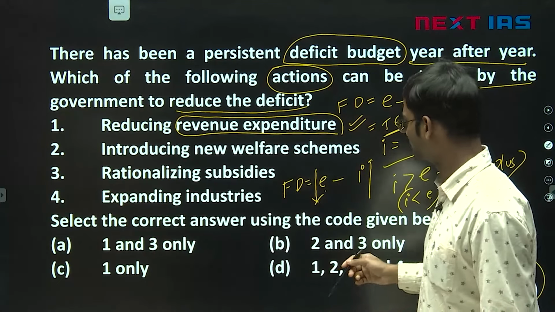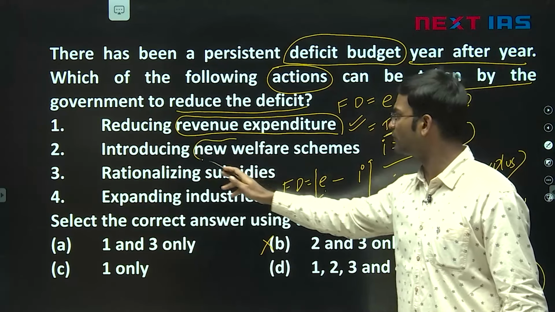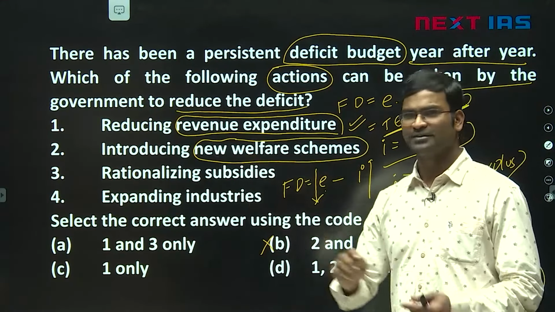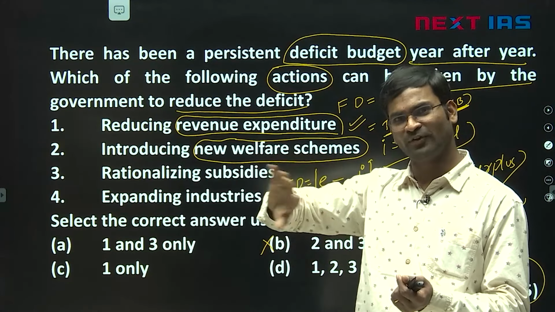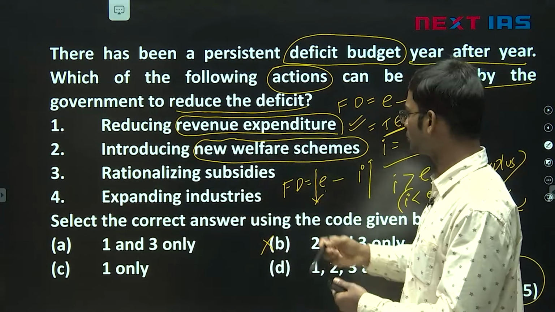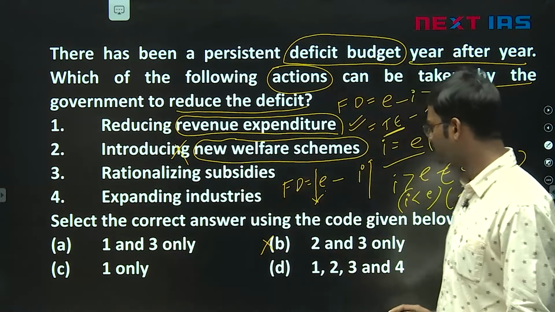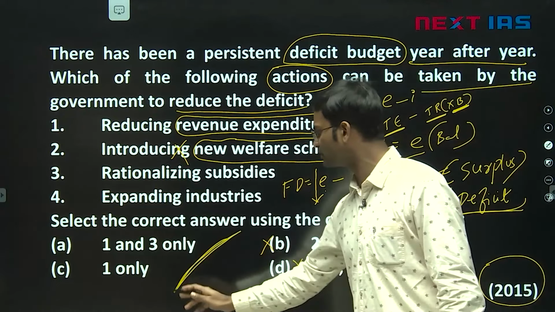Yes, right option. Eliminate B. Introducing new welfare schemes. Always remember, whatever the reason, whenever there is outflow, meaning money is moving out from the government as expenditure, it leads to deficit. So 2 cannot be the right option, so eliminate 2. Automatically D is gone. Now we are left with 1 and 3, and 1 only.